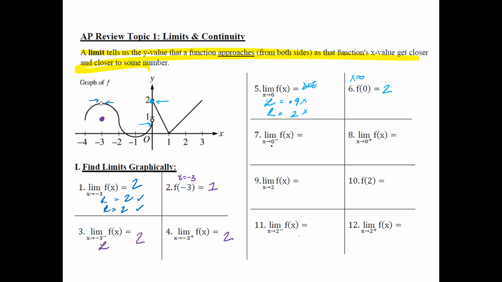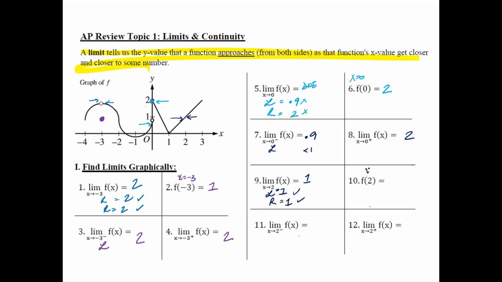As x approaches 0 from the left side, your answer is going to be around 0.9 or 0.8, or rather, it's less than 1. For 8, as x is approaching from the right side, it is at 2. For 9, as x is approaching 2, you have to check it from the left side and the right side. If it's approaching 2 on the left side, the y value is at 1. As it is approaching from the right side, the y value is also at 1. Because these two are consistent, I can say that it is at 1.